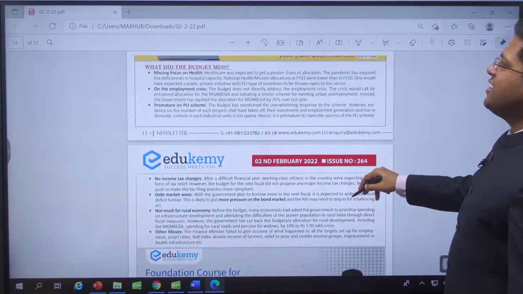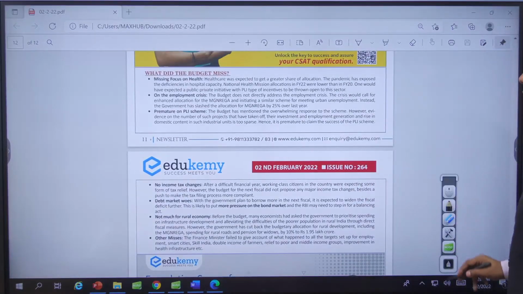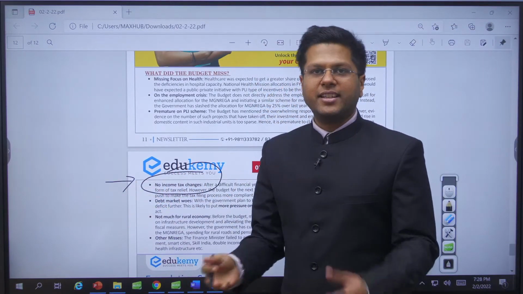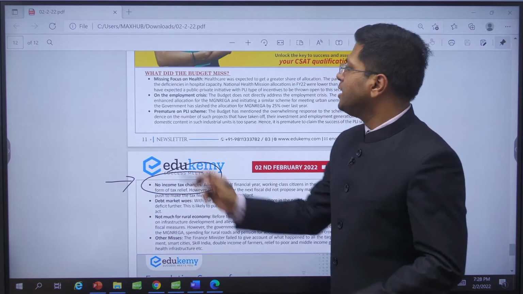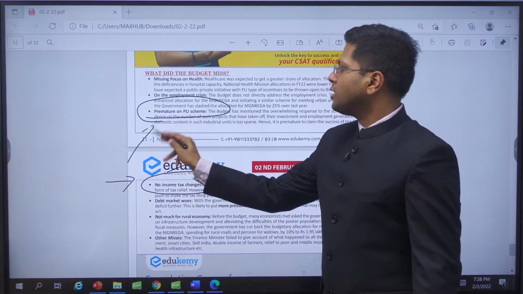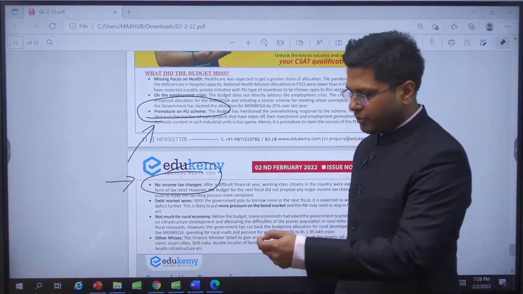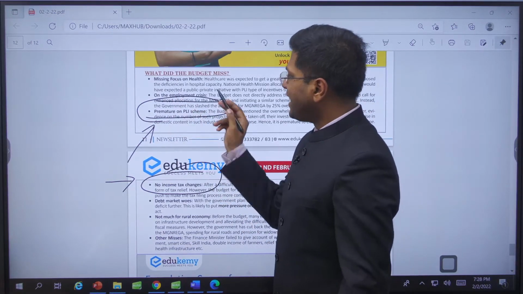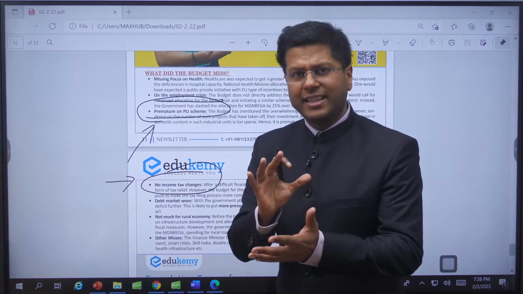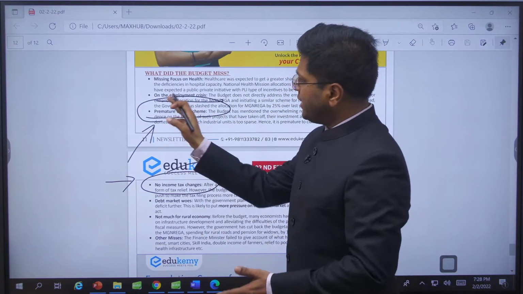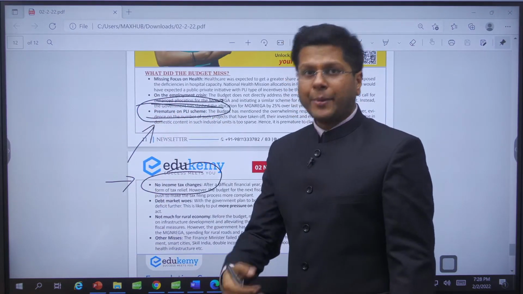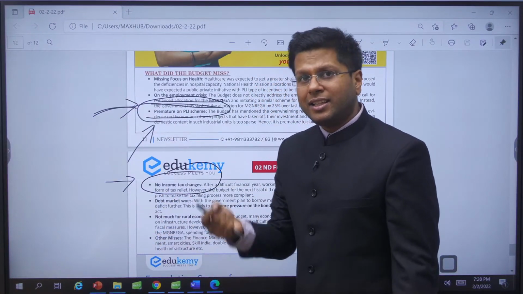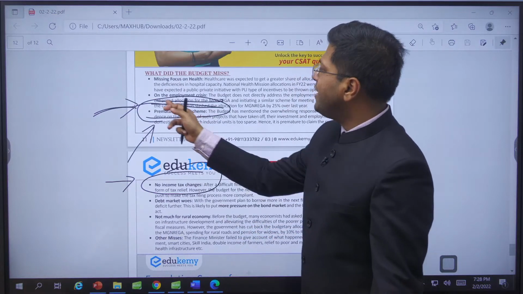So what did we miss here? People are questioning here. So no income tax change. No income tax rebates, extra rebates for general people, right? Premature on production linked incentive schemes. So we are withdrawing prematurely after 3 years of introduction of this scheme, right? Employment crisis, not increasing employment is a crisis, yes, but then we are trying to increase it through capital outlays. So you can criticize this measure also. What happens to the layman, the blue collared worker, the daily wage worker?